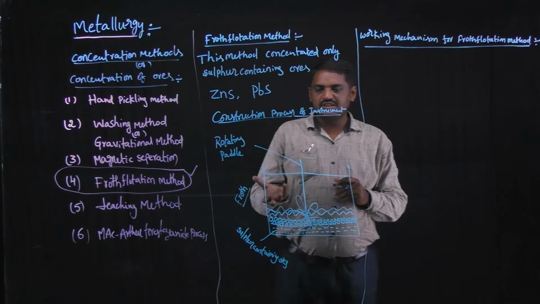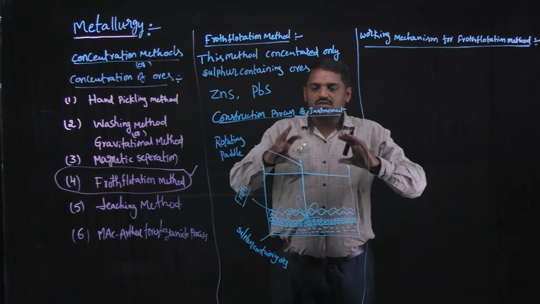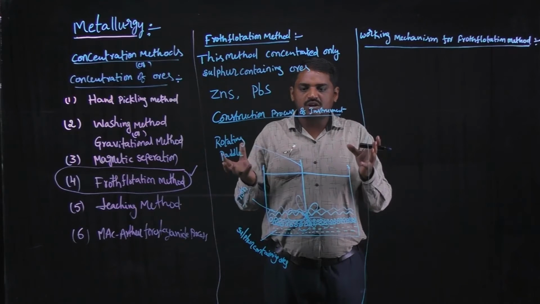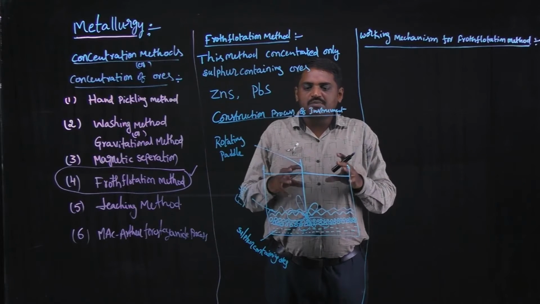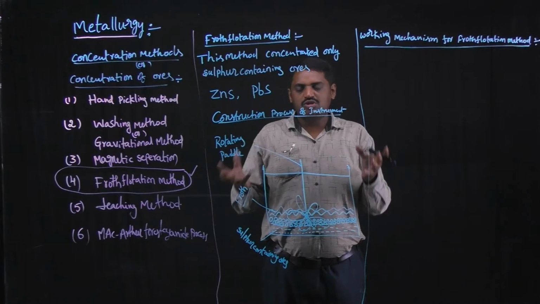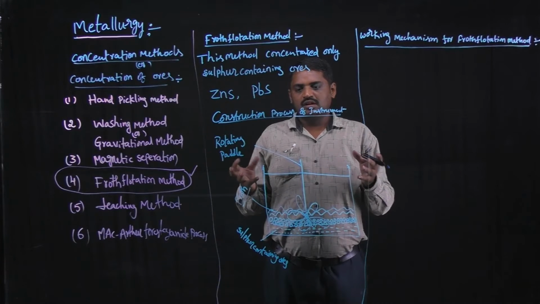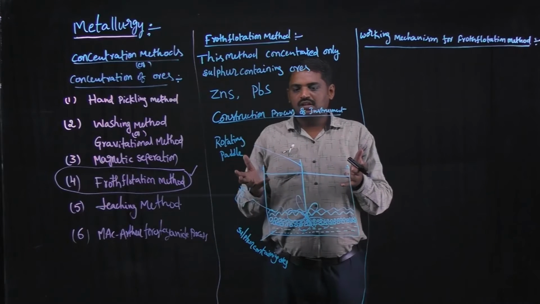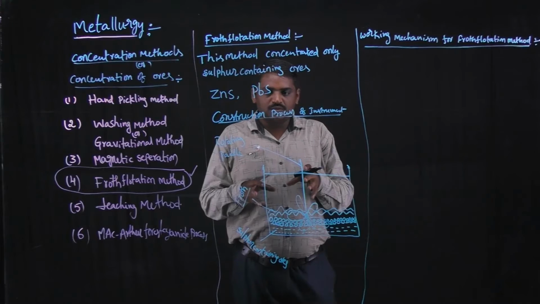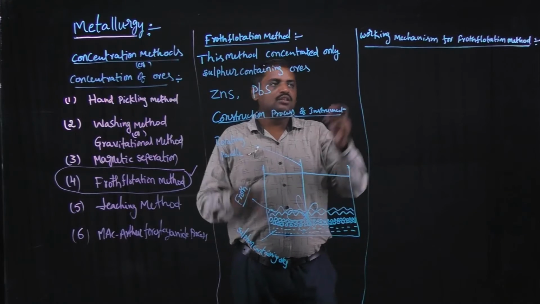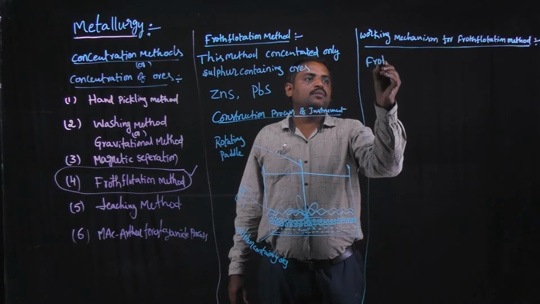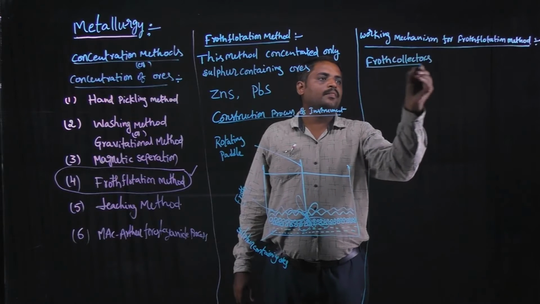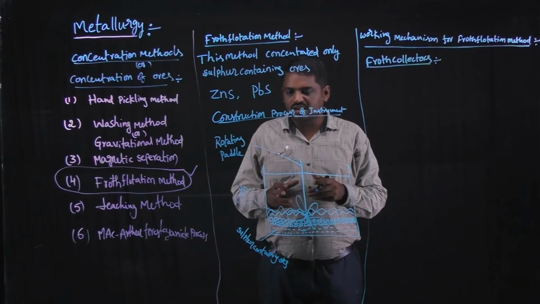In that situation, our aim is to create a large amount of froth. The large amount of froth is produced by the addition of a small amount of froth collectors.